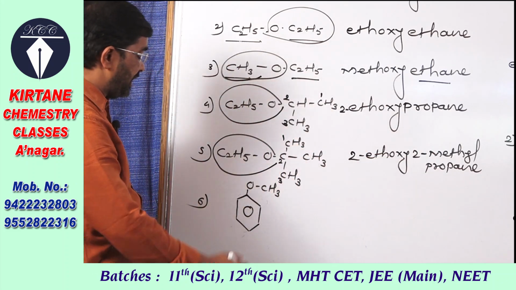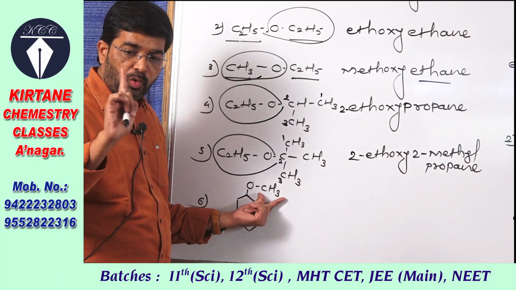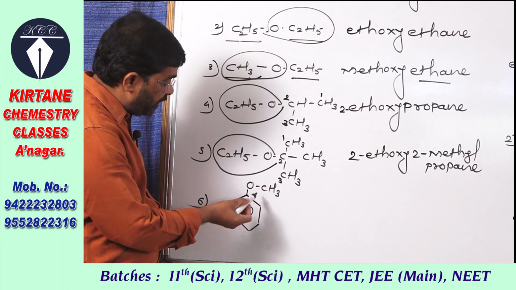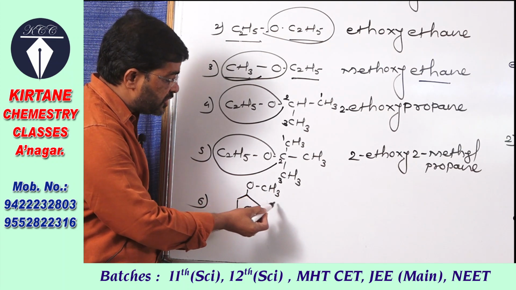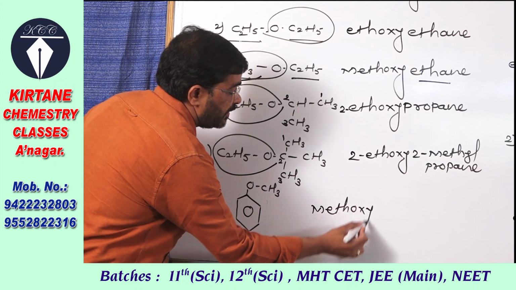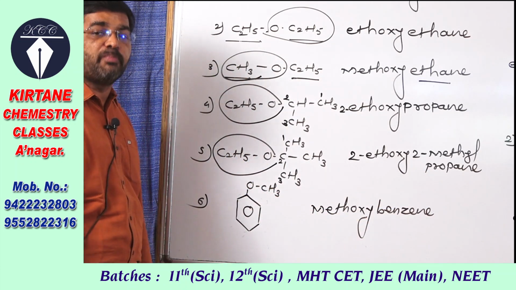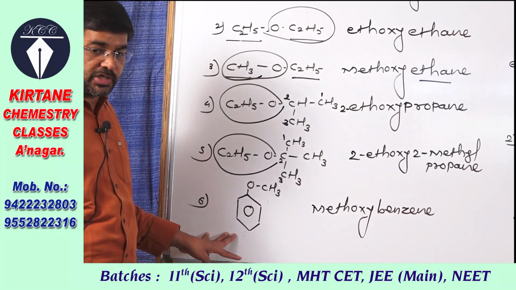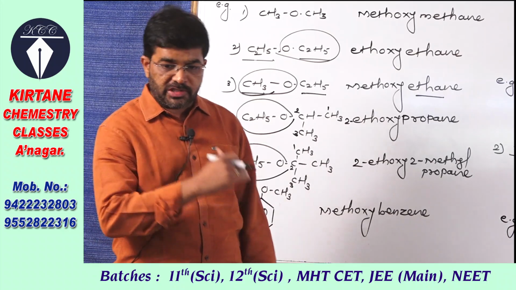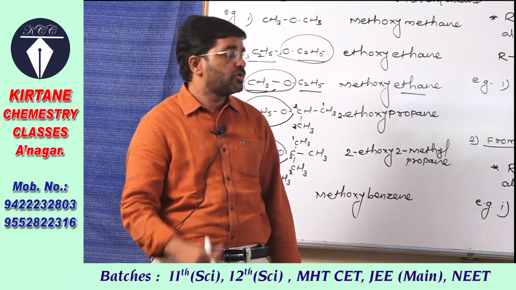So one more example I have taken here. In this example, this alkyl group contains only 1 carbon, and here one benzene is there that contains 6 carbons, therefore it is taken as the alkane and this is taken as the alkoxy group. So the name of the alkoxy group is methoxy, and the parent alkane or aromatic compound is benzene. So the IUPAC name of this structure is methoxybenzene, and in this way, by using this rule, you can also practice many more examples from your textbook. So in this way you have to write.